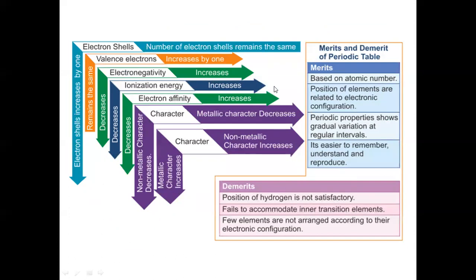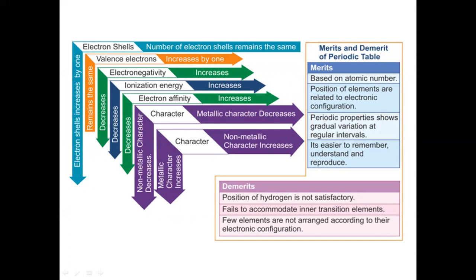Ionization enthalpy increases across the period, decreases down the group. Electron affinity increases across the period, decreases down the group. So metallic character decreases across the period, increases down the group. Non-metallic character decreases down the group and increases across the period.